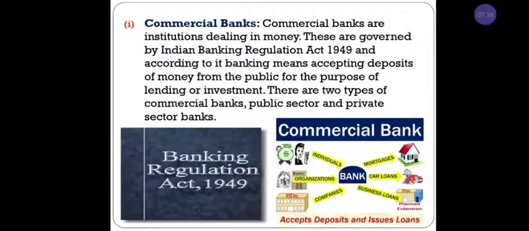That means, when the commercial bank wants to collect money, they offer different types of deposits. I already gave an example. Different types of deposits means a savings bank account, a fixed deposit account, a recurring deposit account, or other types of accounts. They issue these to the public.